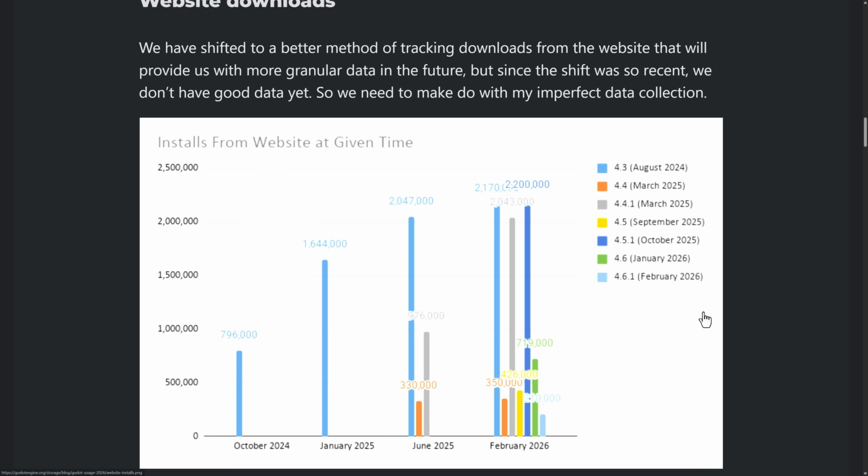Now, another thing we got here is the number of people that downloaded it from their website. This is information that is not publicly available, and it gives you an idea of popularity. There is a bit of a caveat you've got to be aware of, and that is the fast patch releases. Here we've got 4.5 and then 4.5.1, which was released just a month later. So you would combine these two together. Here you can see 2.2 million installs plus, again, interesting font choices, 426. So you're looking at more like 2.6 million installs on that release. Compared to, say, the 4.3 release back in 2024, which was like 800,000, that's pretty good growth for the number of people downloading it.